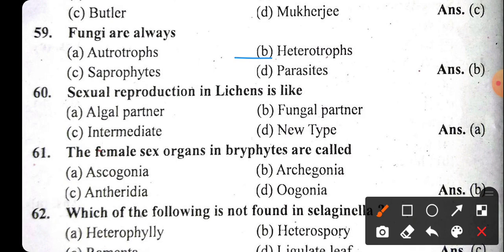Sexual reproduction in lichen is by the fungal partner. We know that lichens are formed by fungi and algae. Both components are present in lichens, because lichen is formed by the symbiotic relationship between algae and fungi, and here sexual reproduction is carried out by the fungal partner. The female sex organ in bryophyta is called, we have already discussed this topic, the archegonium, and the male is called antheridia. The right answer will be archegonia.